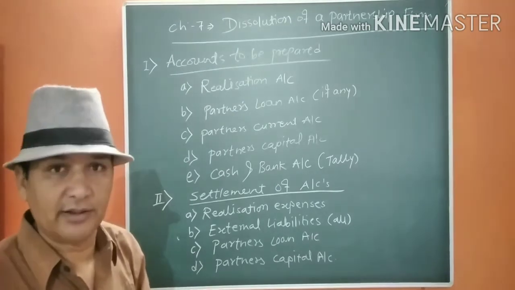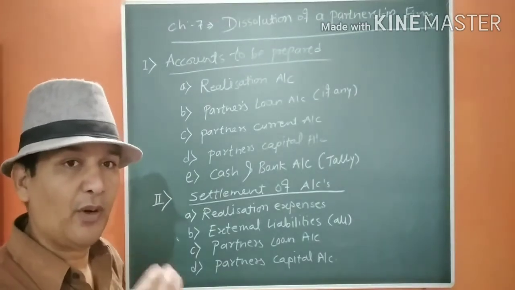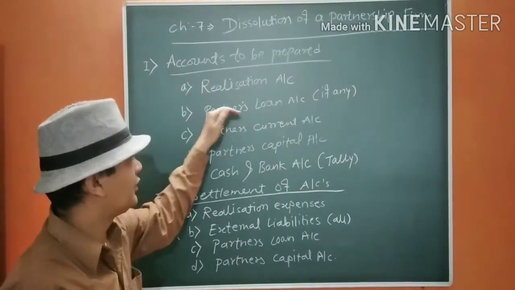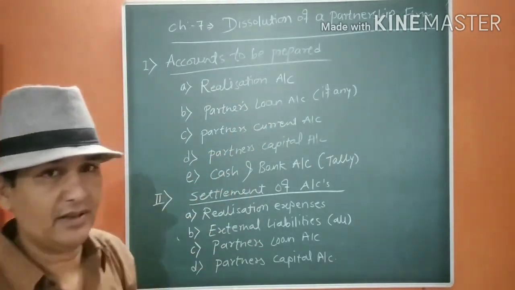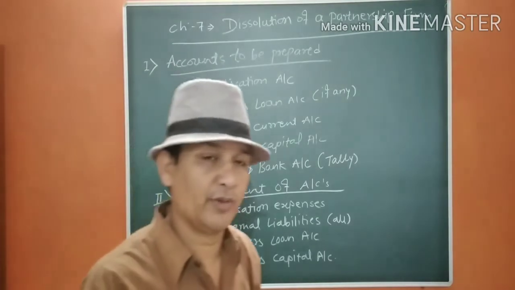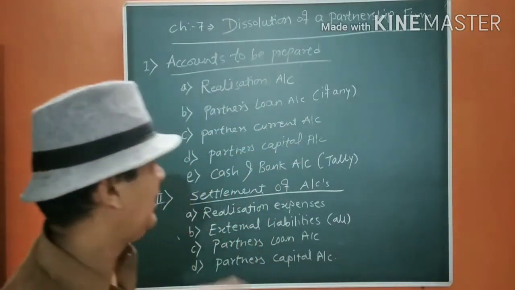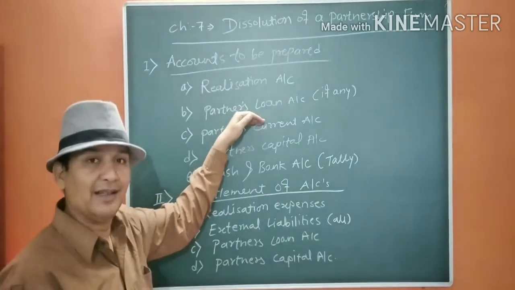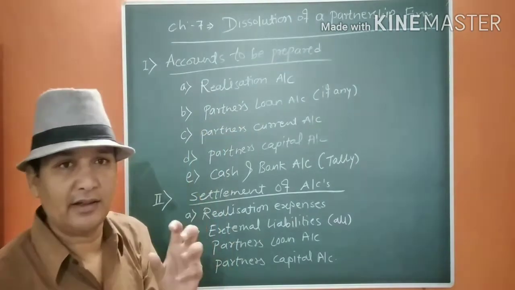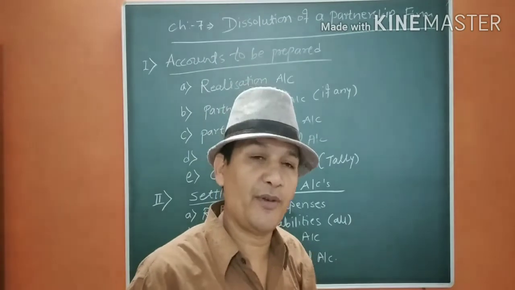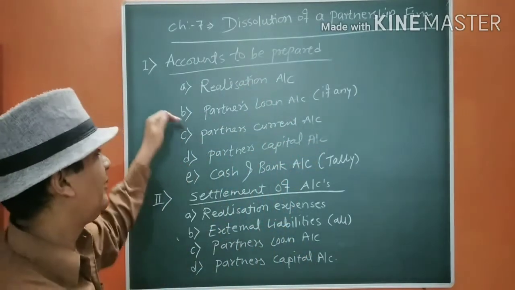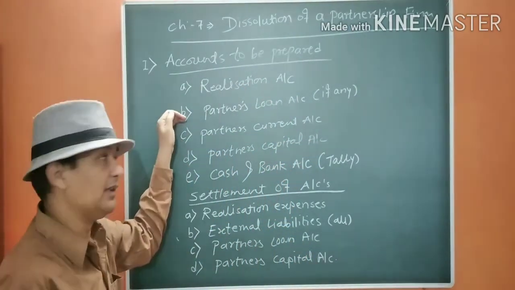So to calculate the profit or loss in case of partner's loan: if we are going to give interest, that means there will be a loss because we are paying more. Secondly, if we are paying less to the partners, that remaining amount which is not paid is profit for us, and that's why we prepare the partners loan account separately.